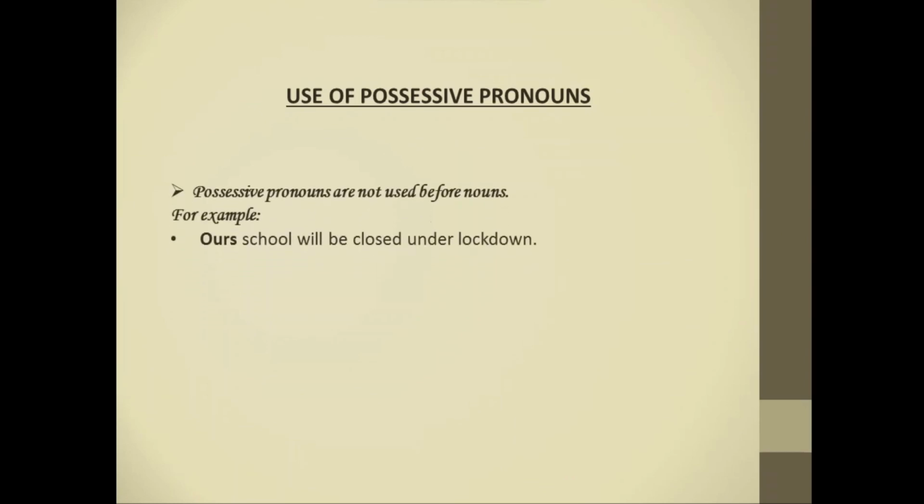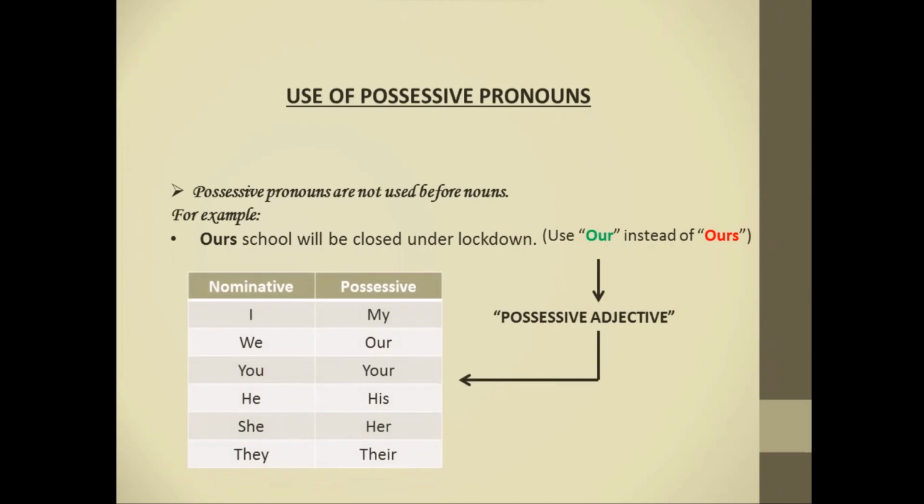Let's see what the uses of possessive pronouns are. Possessive pronouns are not used before nouns. For example, our school will be closed under lockdown. Here, ours is wrong. So according to this rule, we use our, which is a possessive adjective. Here, you can see the list of possessive adjectives that are made from nominative cases of personal pronouns.